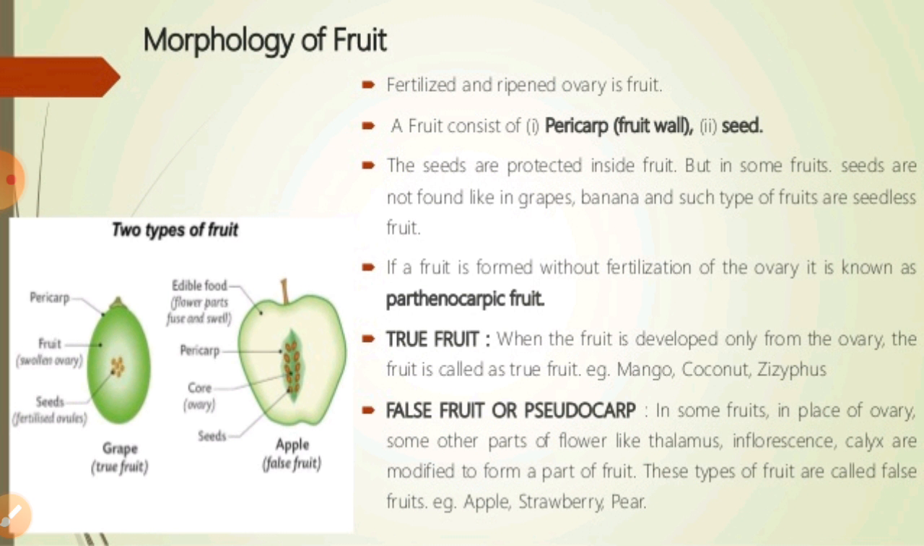As you all know, Pyrus malus, especially apple, is generally not a true fruit. It is developed from the thalamus rather than only the ovary. Whenever the ovary is along with the thalamus, in that condition the apple forms, so it is a false fruit.